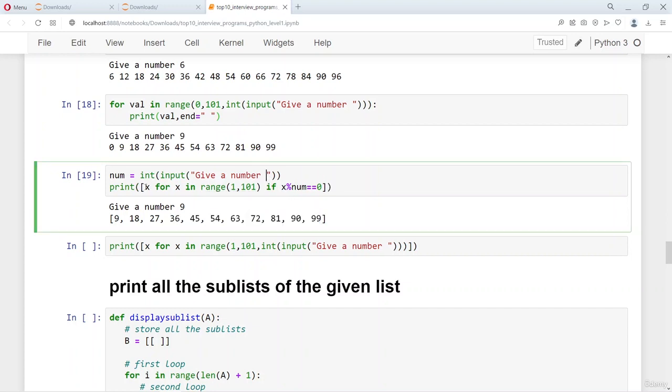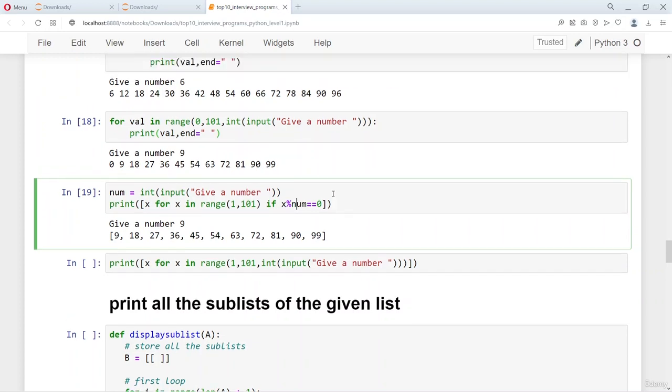So this is a list comprehension where you can even read this as the set of all x such that x is in the range of 1 to 101, and x mod the number is equal to 0, which means print all x in the range 1 to 101 if the x value divides exactly by the given number. So this is the list comprehension way of doing it.